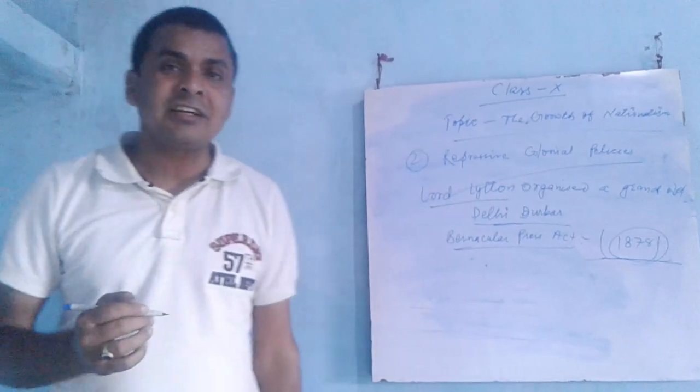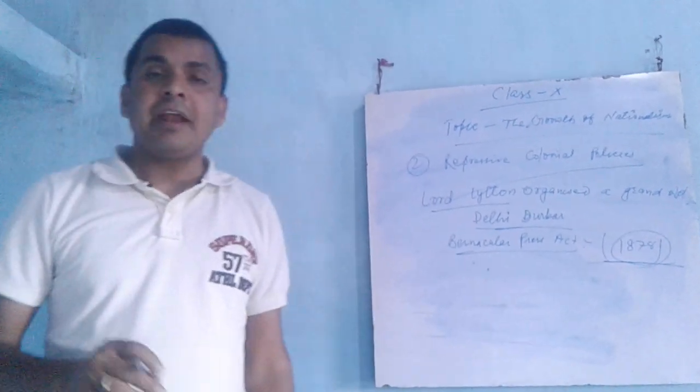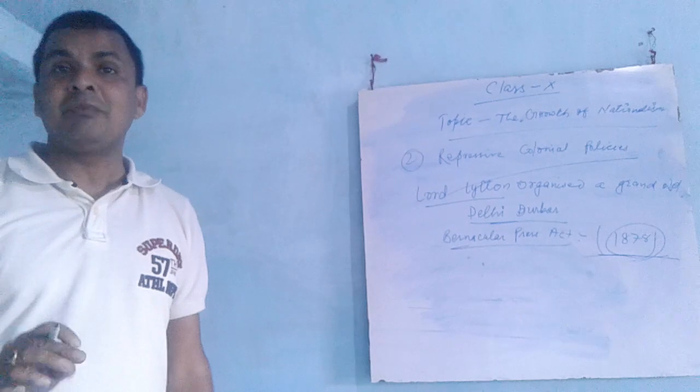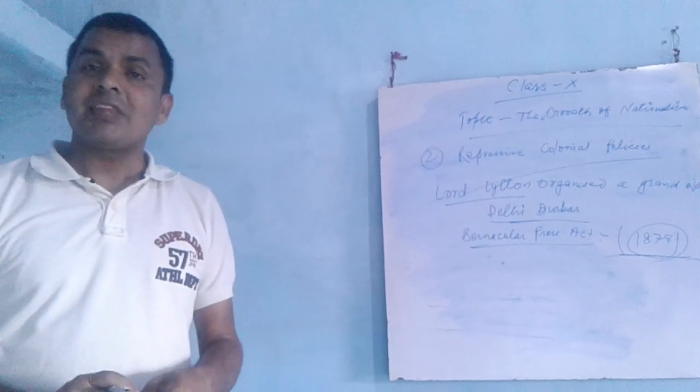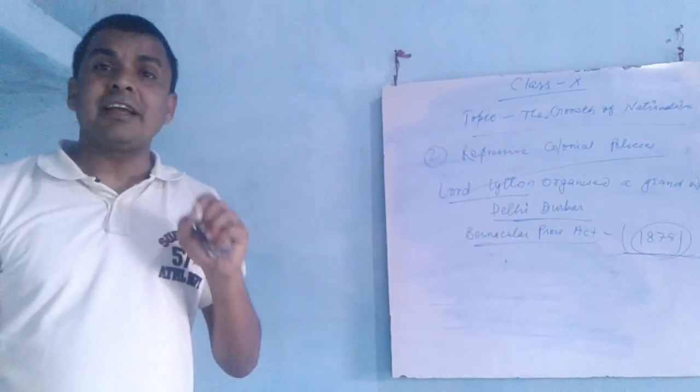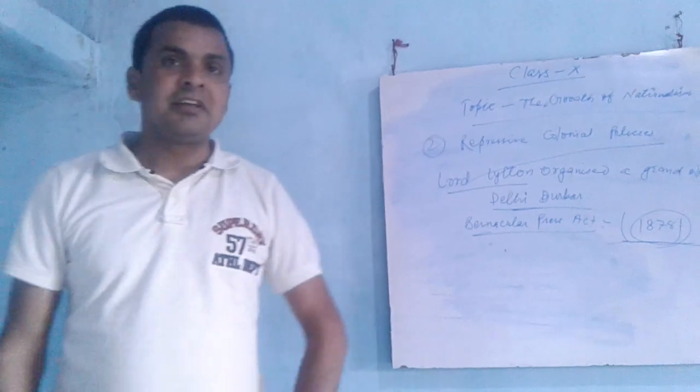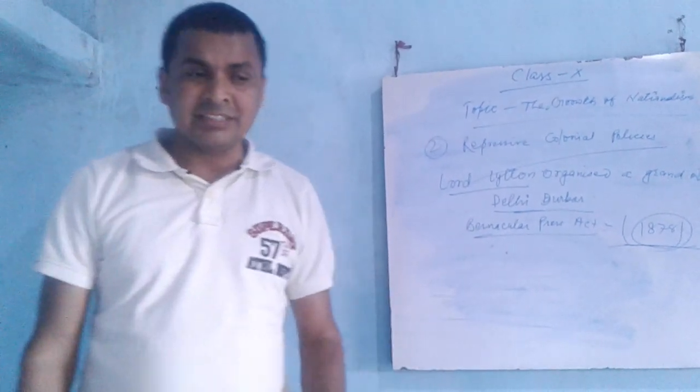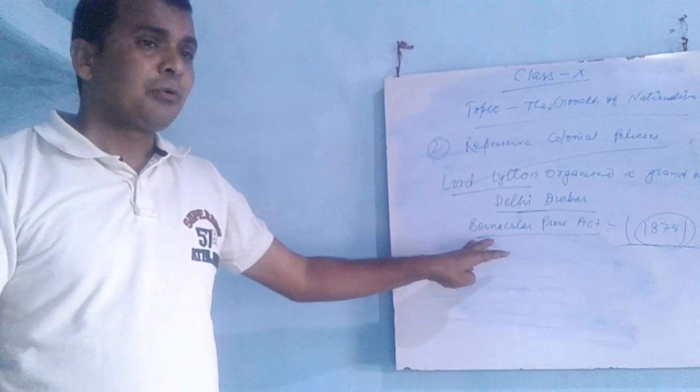The Vernacular Press Act was an act on the press. The Indian press could not print any message against the British, and if it did, it could be banned. Second thing, if Indian people wanted to